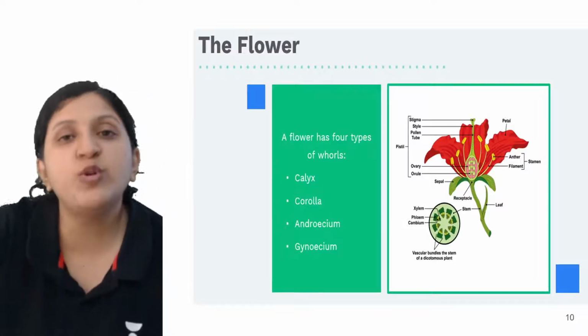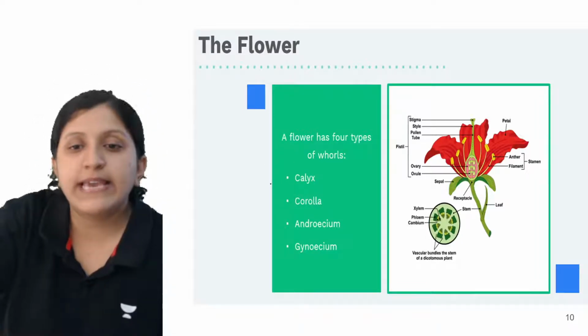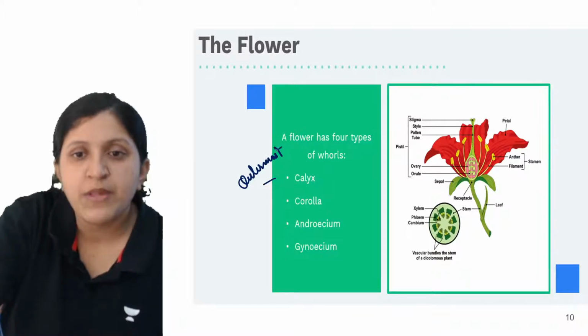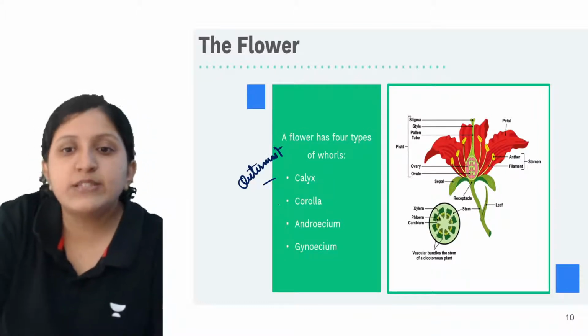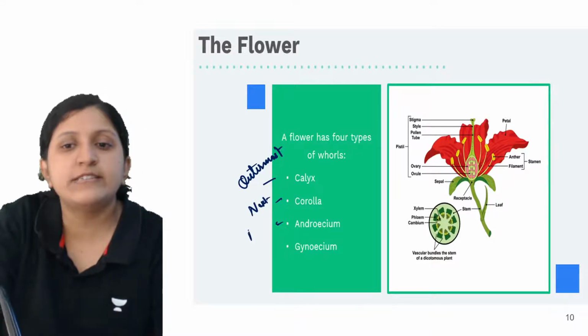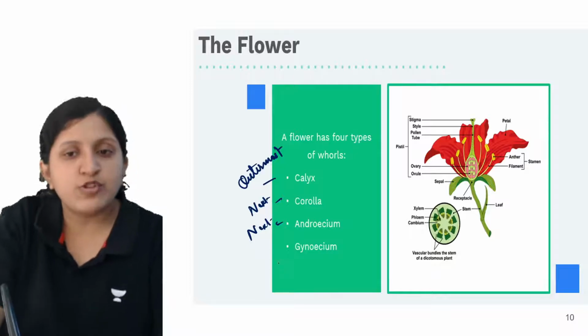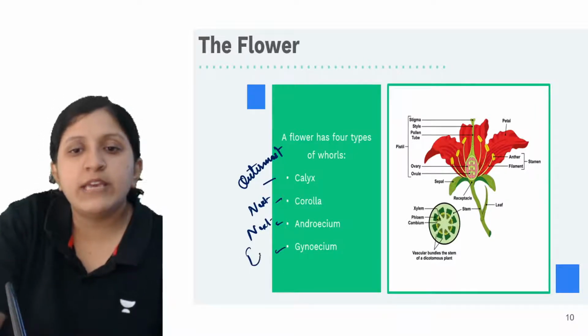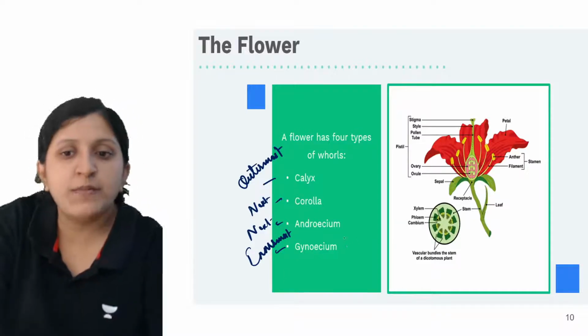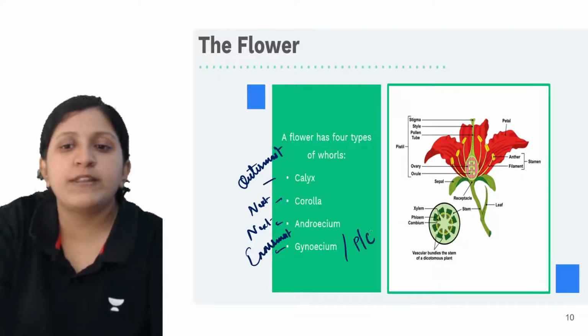So the outermost whorl is the calyx. Next being the corolla. And next after this you can find the androecium. So innermost is the gynoecium or the pistil or the carpel there.